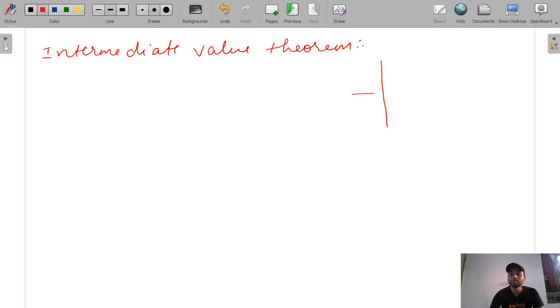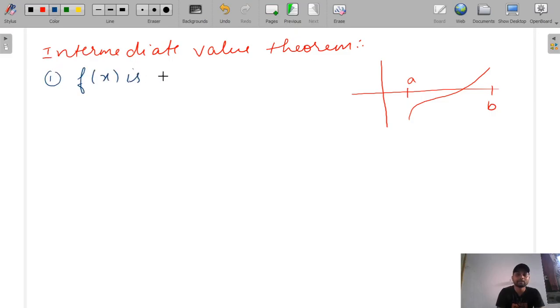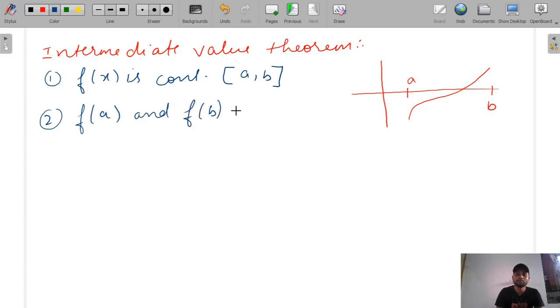Let's suppose there is a graph like this, this point is A and this point is B. It says that f(x) is continuous in the interval a to b, and f(a), the value of the function at this point, and f(b), the value at point b, are opposite in sign.